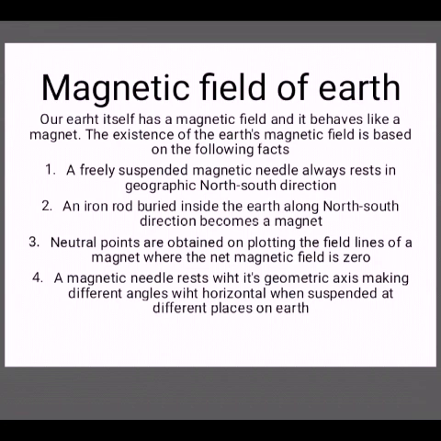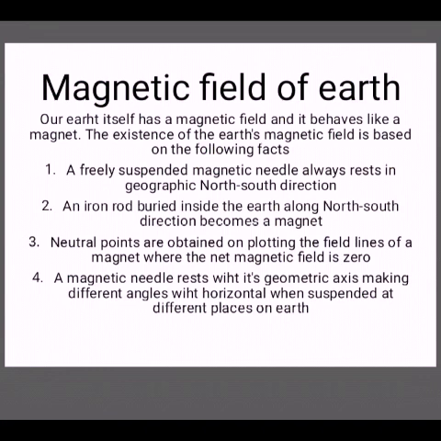Number 2. An iron rod buried inside the earth along the north-south direction becomes a magnet. If we bury an iron rod a few meters inside the earth, keeping it in a north-south direction, after some days it is found that the rod becomes a weak magnet. This is possible only if the earth itself behaves like a magnet. Number 3. Neutral points are obtained on plotting the field lines of a magnet.